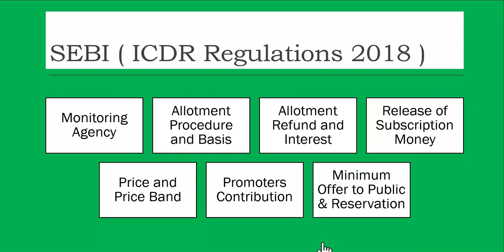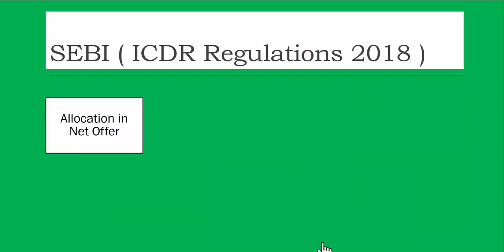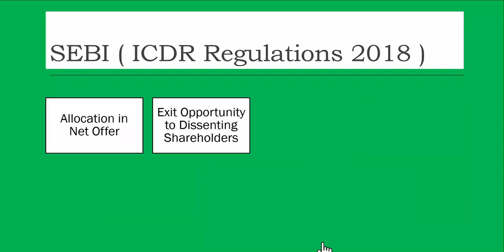Minimum offer to public and reservation. We are going to talk about the minimum offer to public and reservation. There are various regulations in this regard, which I am going to discuss as we cover this topic. Then allocation in net offer, then exit opportunity. Allocation in net offer I'm also going to discuss when the time comes. Exit opportunity to dissenting shareholders.